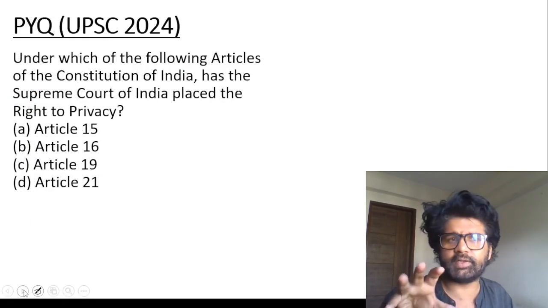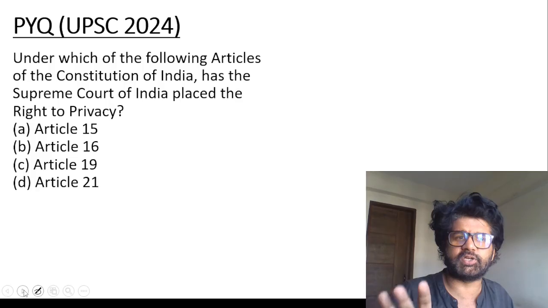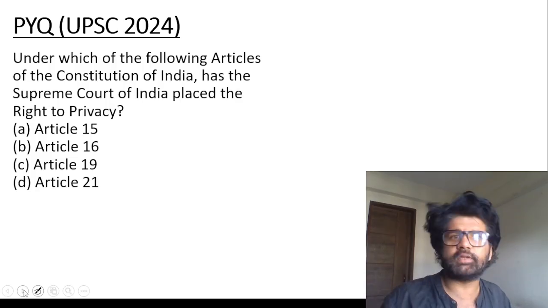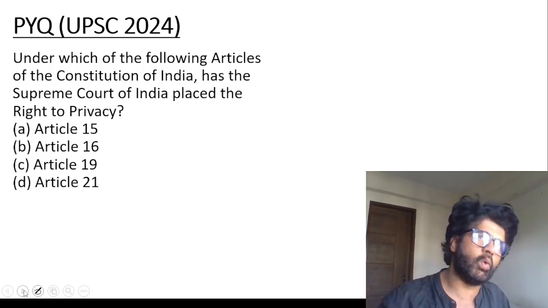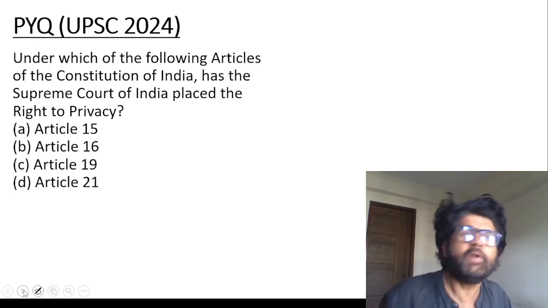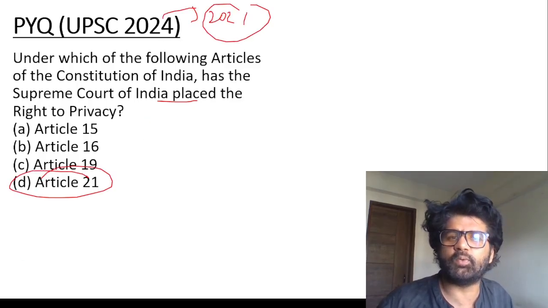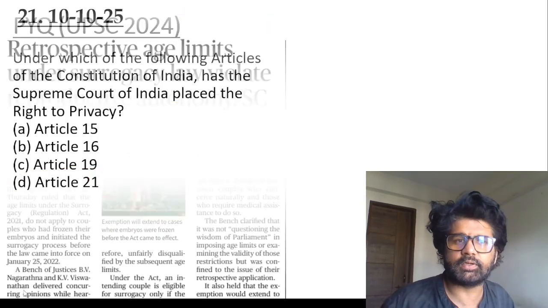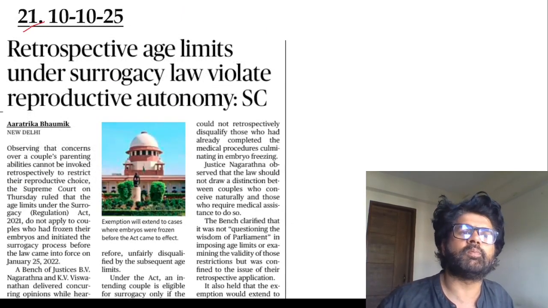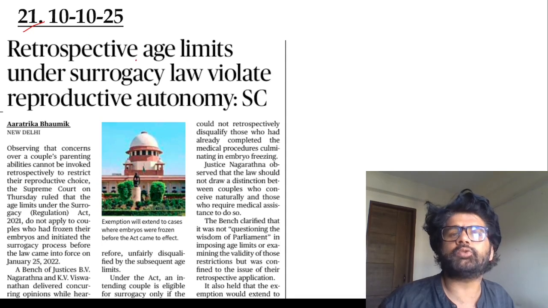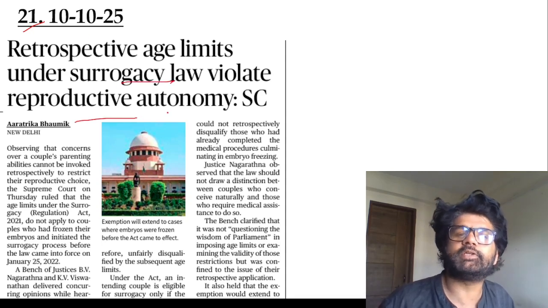Article 19 clause 2, I think, is on the restrictions of freedom of speech and expression under certain scenarios. But 19(1)(a) is about freedom of speech and expression. In which of the following articles has the Supreme Court placed the right to privacy? Article 21. 2024 and 2021, they have asked the same question, guys. UPSC does that. Article 21, the most important article. Retrospective age limits under surrogacy law violate reproductive autonomy.